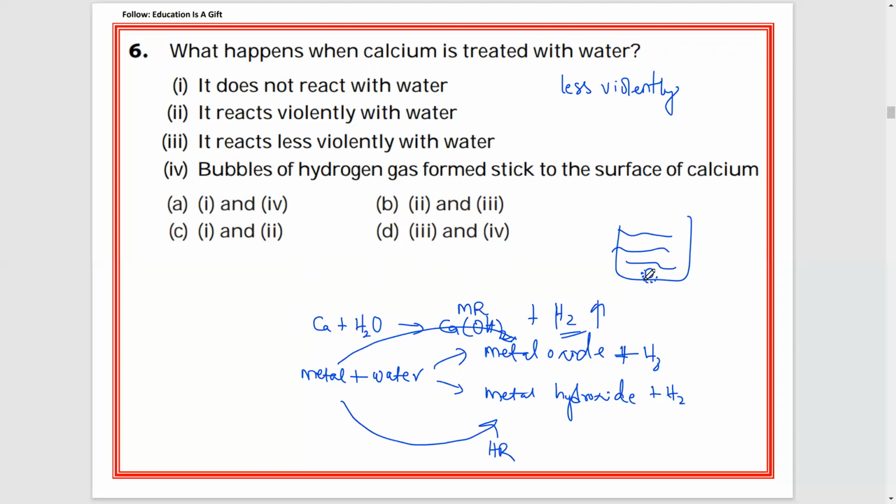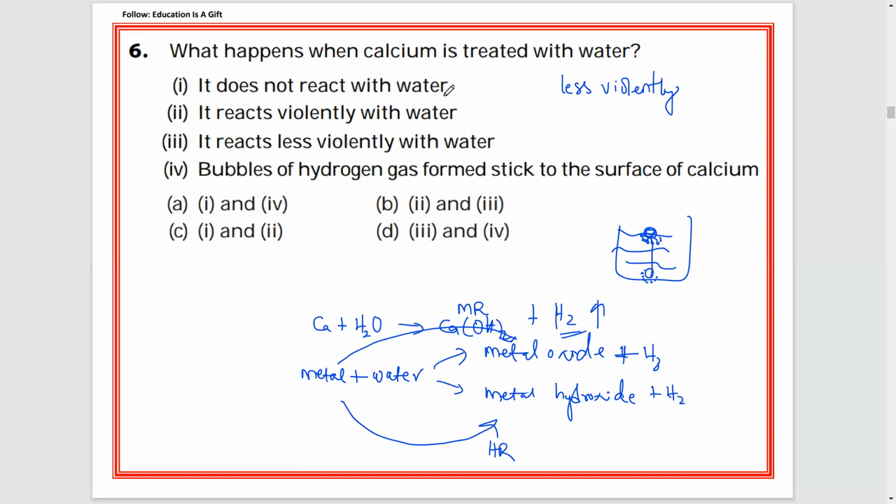After sticking, what will happen? Due to that hydrogen gas, the calcium metal floats over the surface of water. It will come up, so that calcium metal will be floating. Why will it be floating? Because under that calcium, you can observe hydrogen gas bubbles. Okay, after this explanation, what answers do you need to mark?